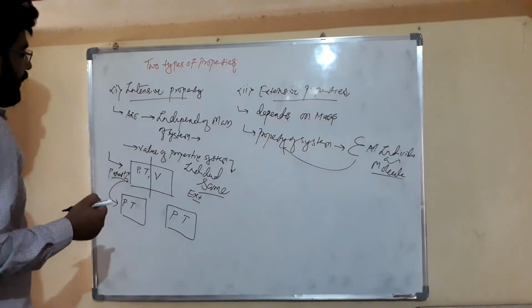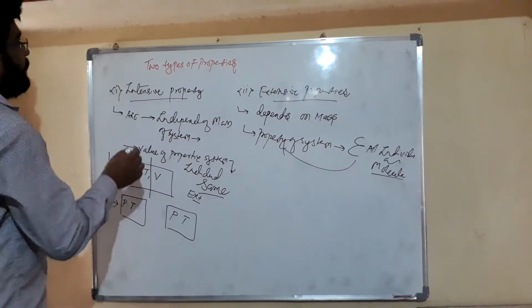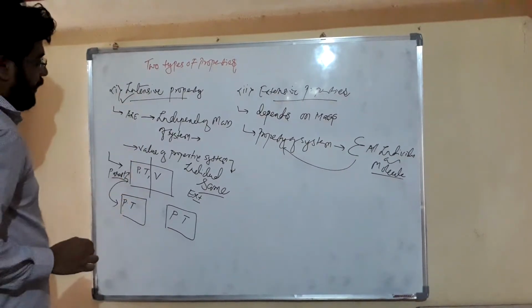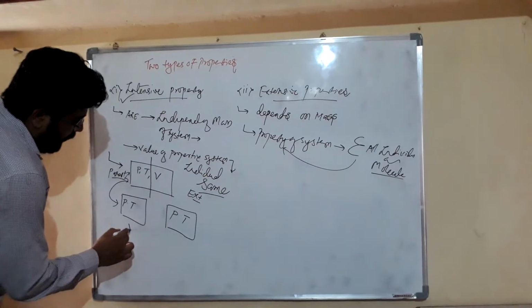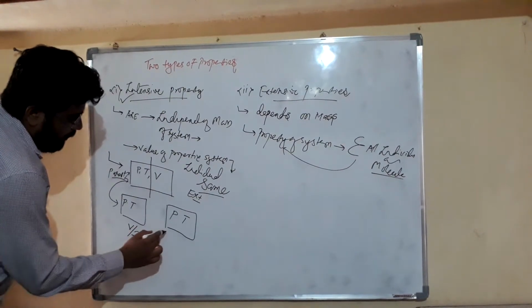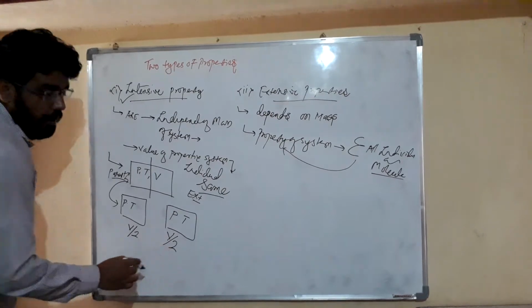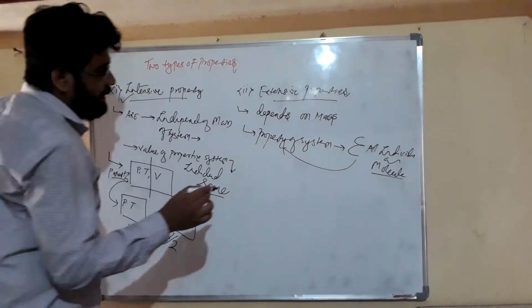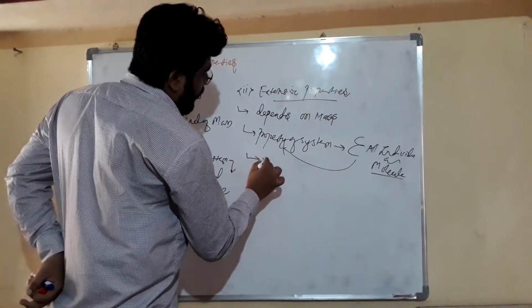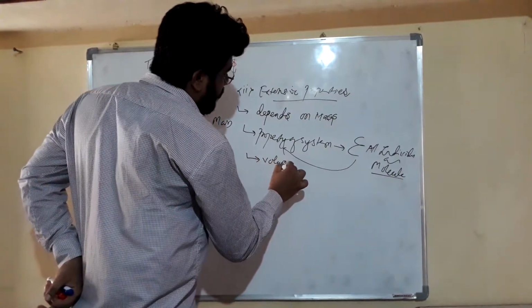So friends, pressure and temperature are intensive properties. But my dear friends, volume gets converted into half by making our system into two parts. So friends, our volume is an extensive property.